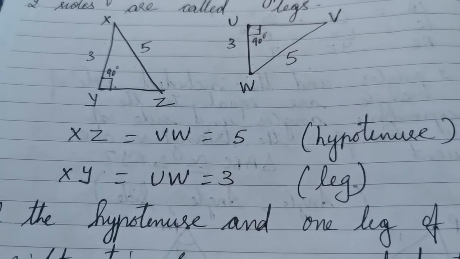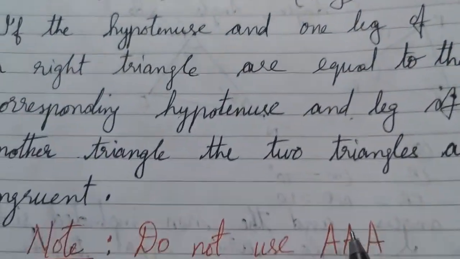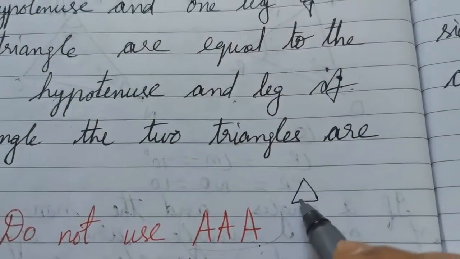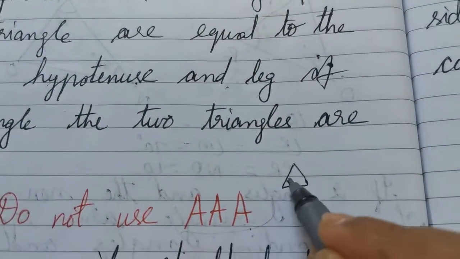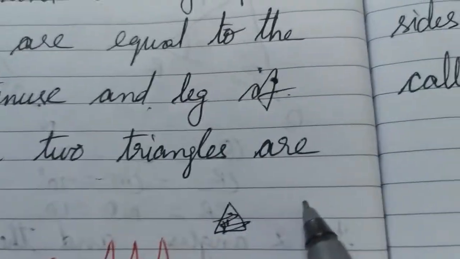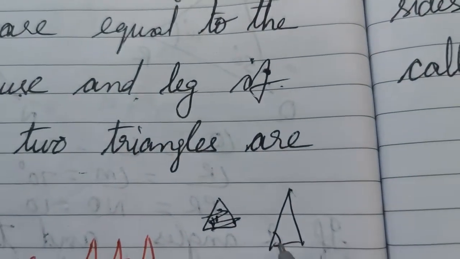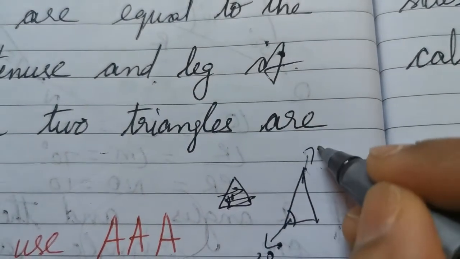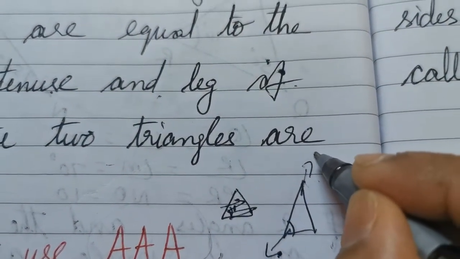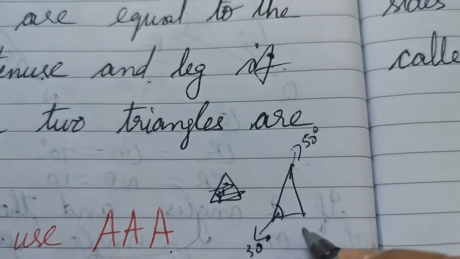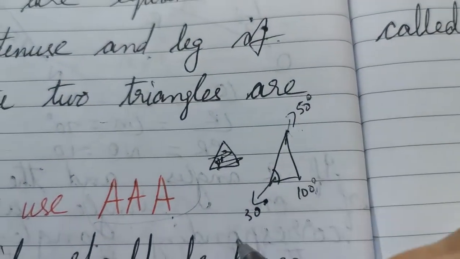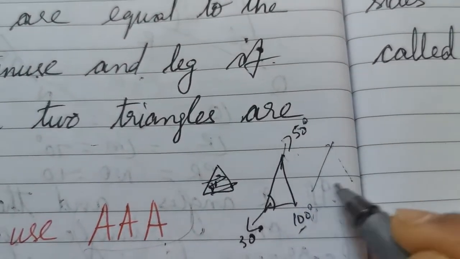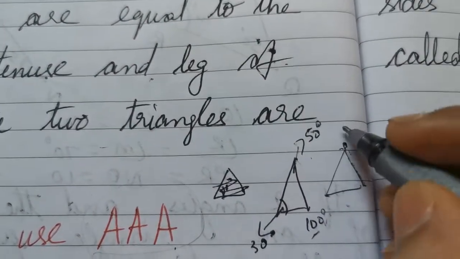We cannot use AAA. For example, I have one angle to be 30 and one angle to be 50 and one angle to be 100. So 50 plus 30, 80, 80 plus 100 is 180. In another triangle, I have the same three angles.